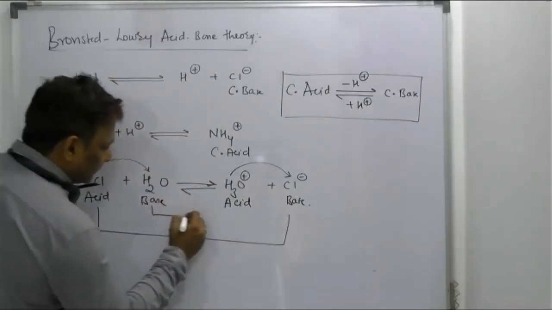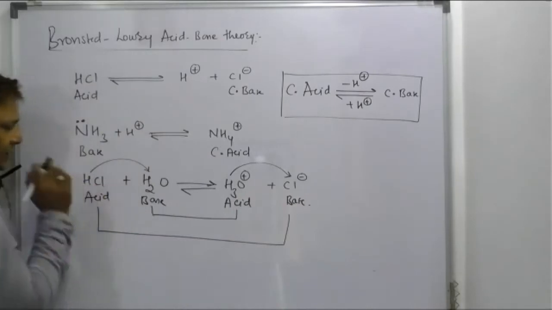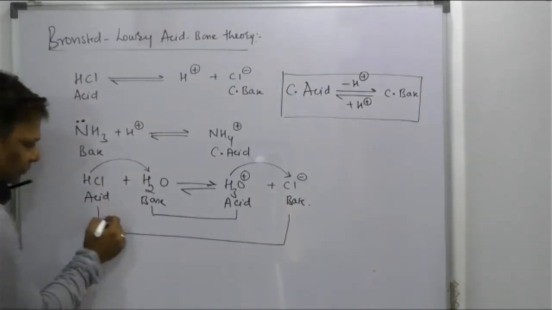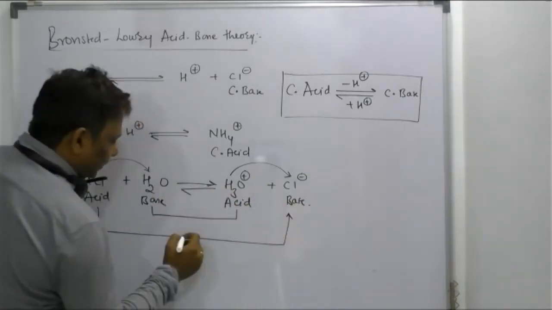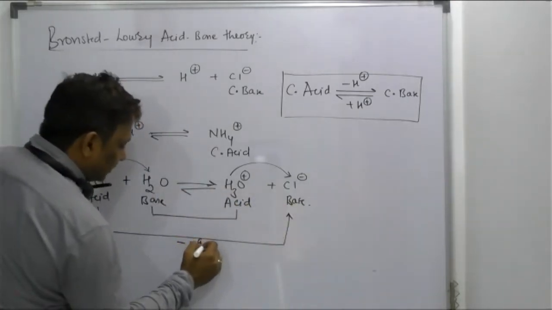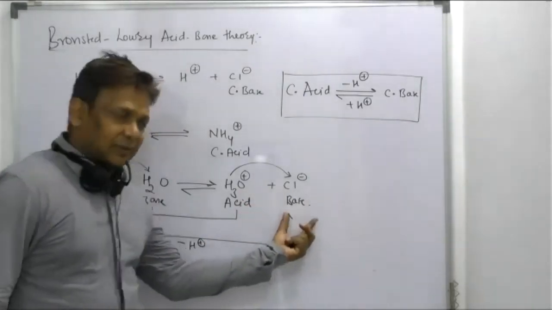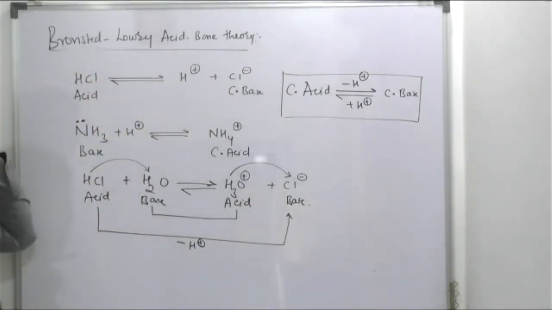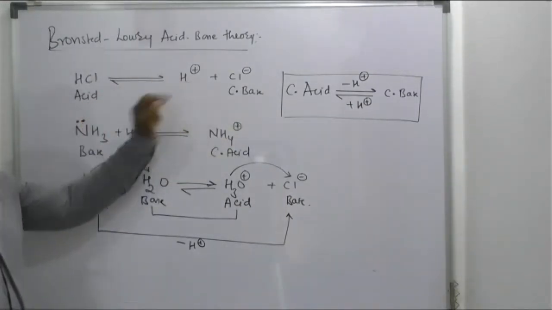Check for these base and acid. Beta, this acid and this base differ by an H plus ion. To move from here to here, it loses an H plus ion. So what I should say, beta, is that a conjugate base is a species obtained by removing an H plus ion.